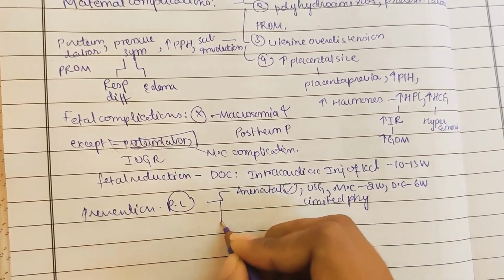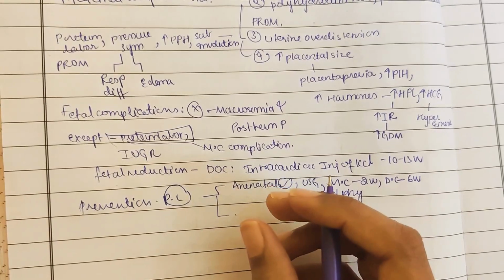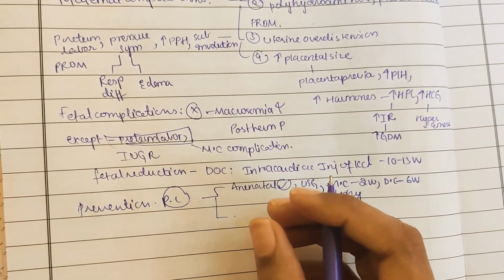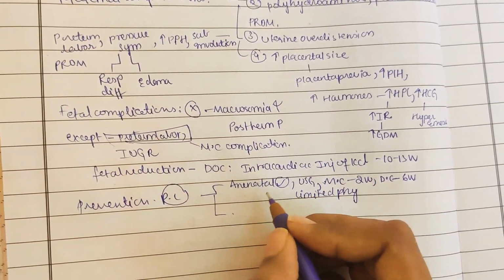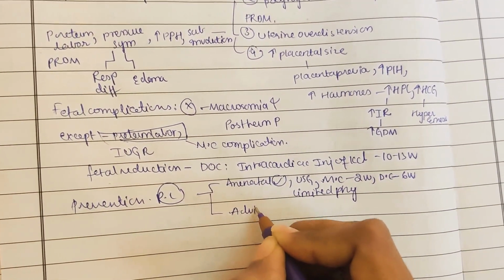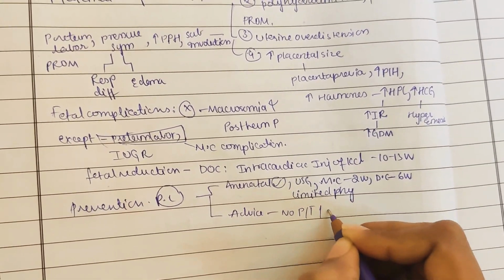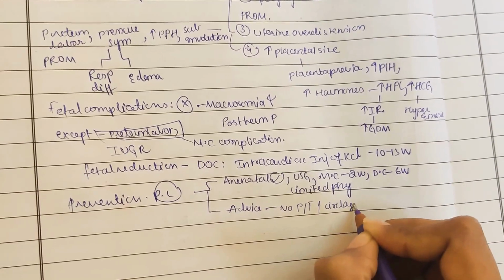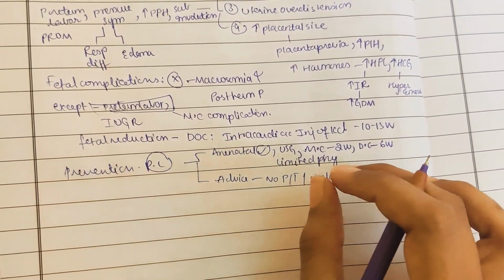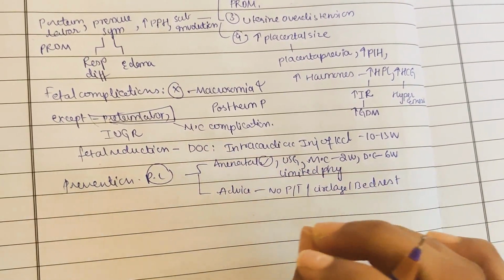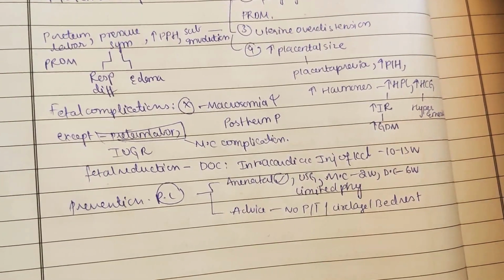Okay, so now coming to methods which are not adapted: pregnant women with twin gestation and with no history of preterm labor in a previous pregnancy need no adaptations. Advice: no progesterone, no tocolytics, no cerclage, and no bed rest. Advise them they should not have bed rest. They should have limited physical activity, but they should not go completely under bed rest.